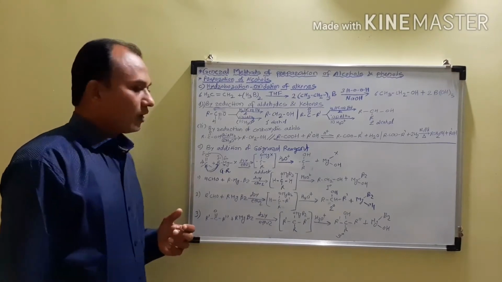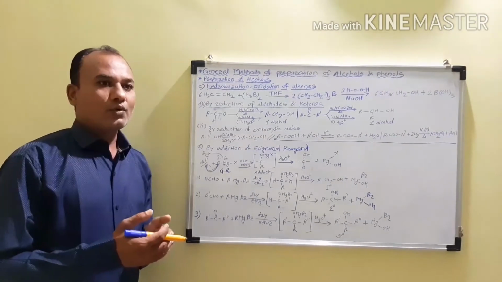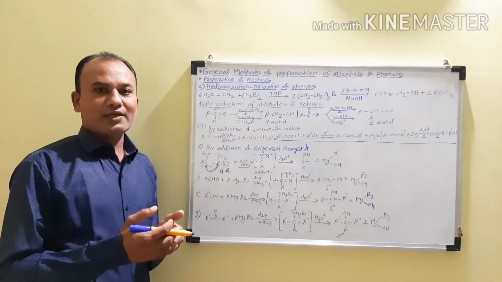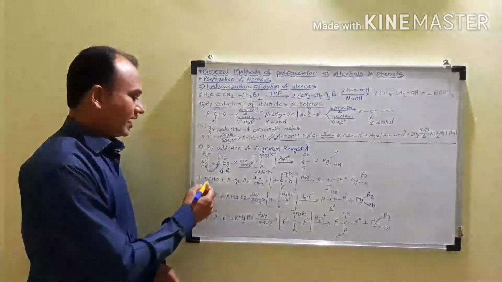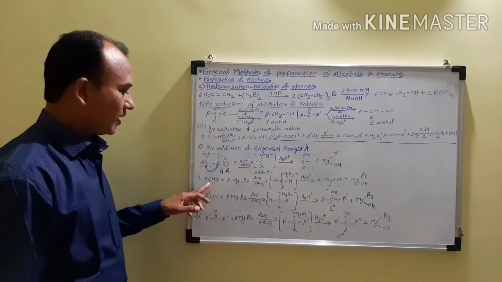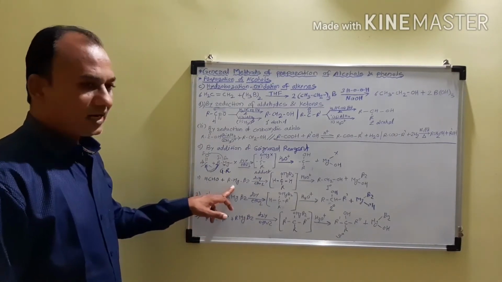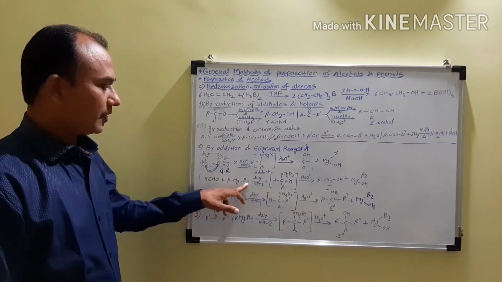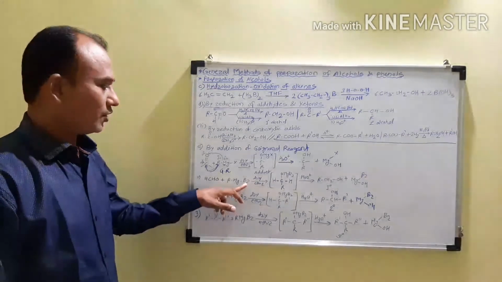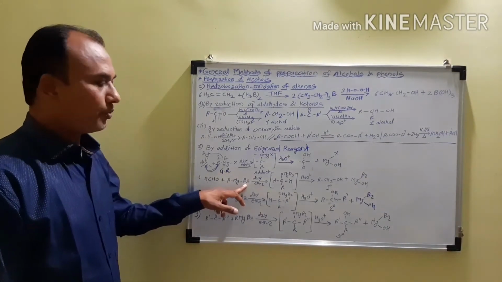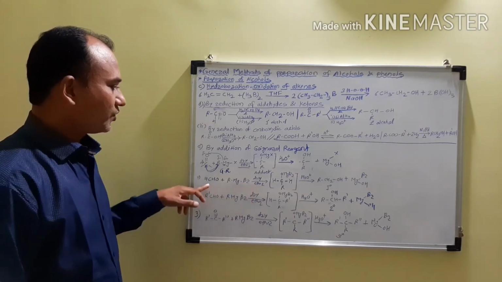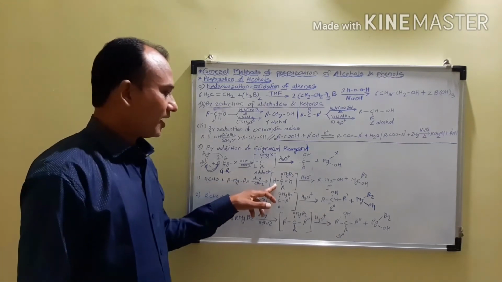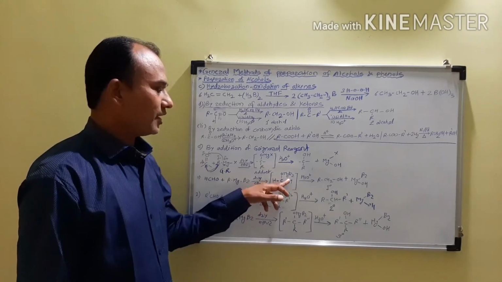First, to prepare the primary alcohol by using the Grignard reagent, we have to use formaldehyde having the formula HCHO. When this formaldehyde reacts with the Grignard reagent, RMgBr, I am taking bromine here in place of halogen, in the presence of dry ether it gives this adduct, HCHR OMgBr.